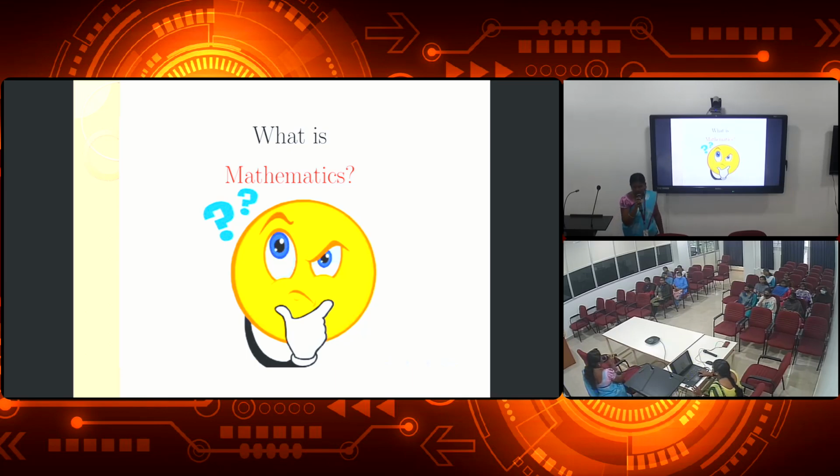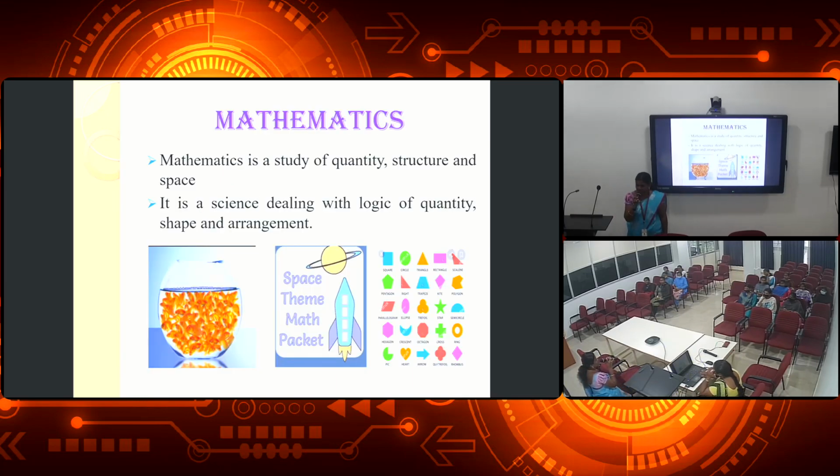What is mathematics? First of all, we all study mathematics from our childhood days. Correct? But what is mathematics? We will see. Mathematics is a study of quantity, structure and space. Quantity, what is that? Everything we count depends on quantity, and it also depends on structure. That is space. Shapes depend on mathematics. This is a triangular region. This is a rectangular region. Likewise, we are defining mathematics. Mathematics is a study of quantity, structure and space.